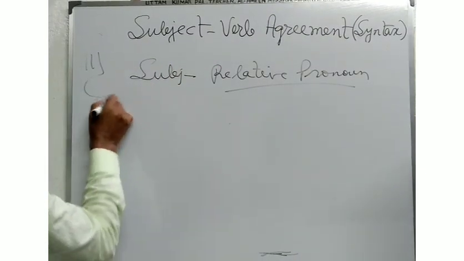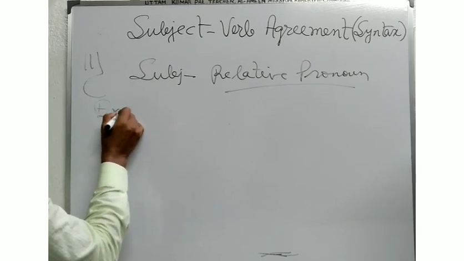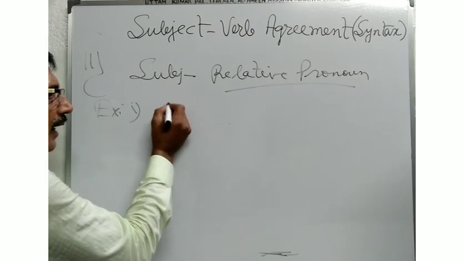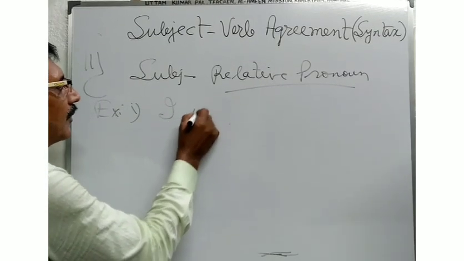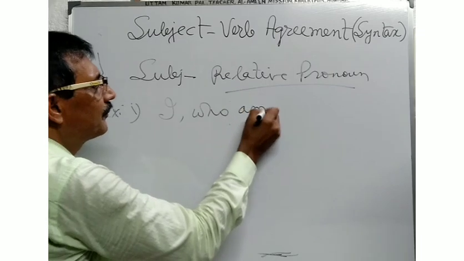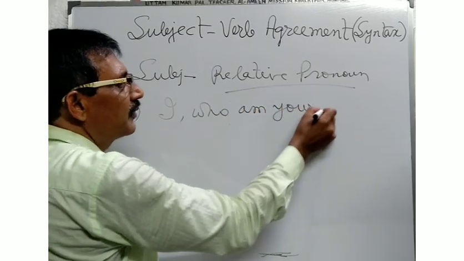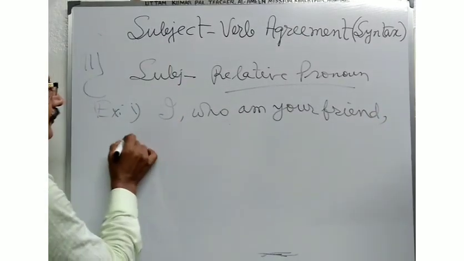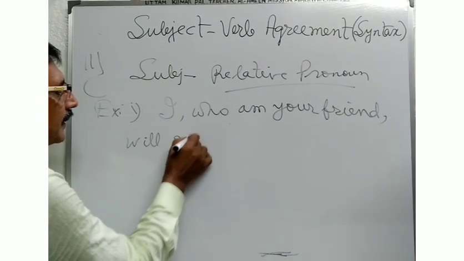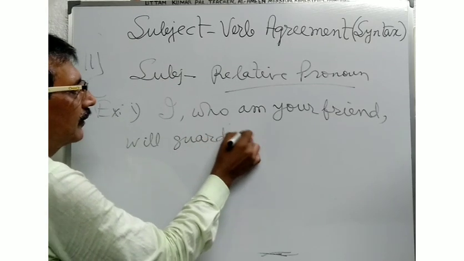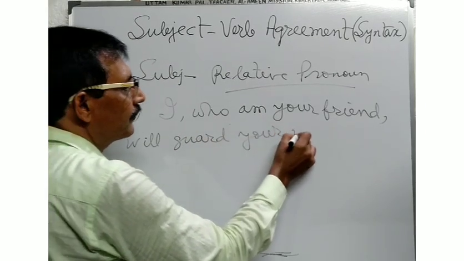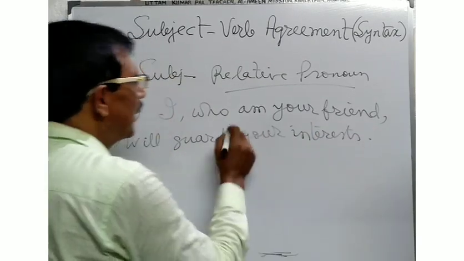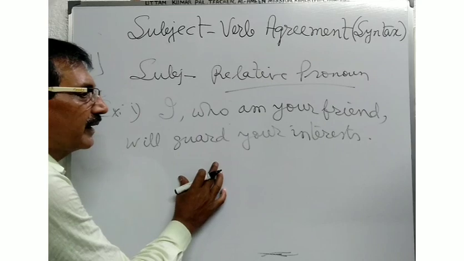Suppose in the example you will see number 1: I, who am your friend, will guard your interests. I, who am your friend, will guard your interests.